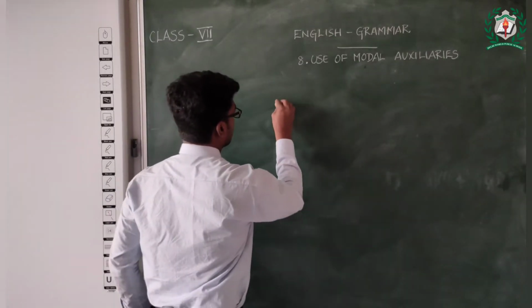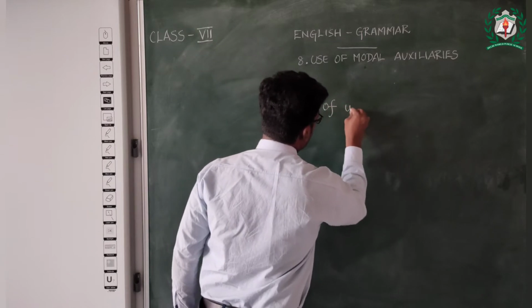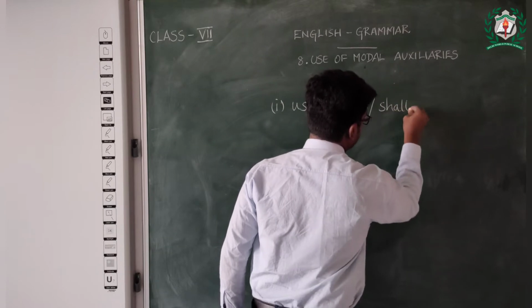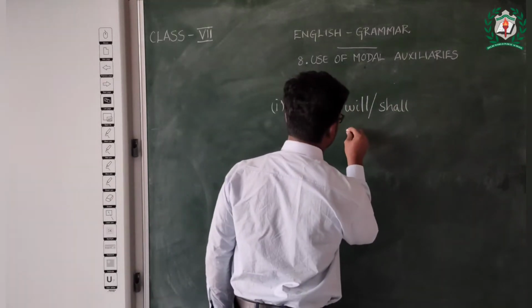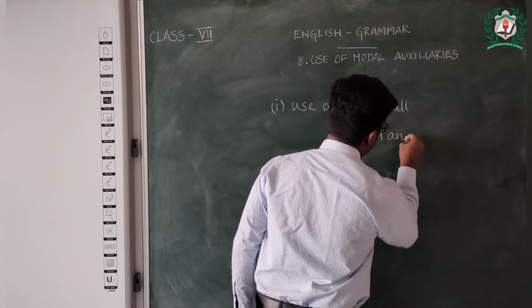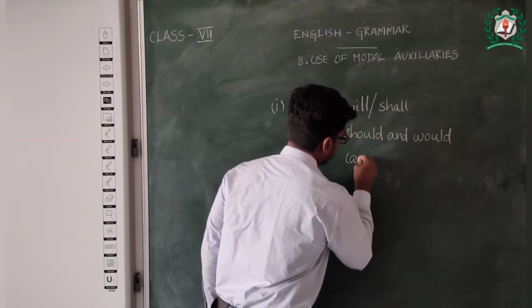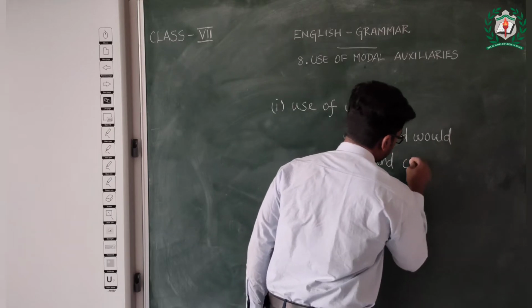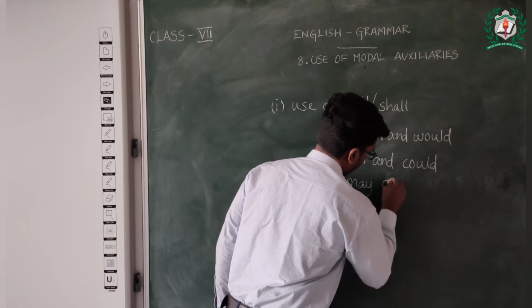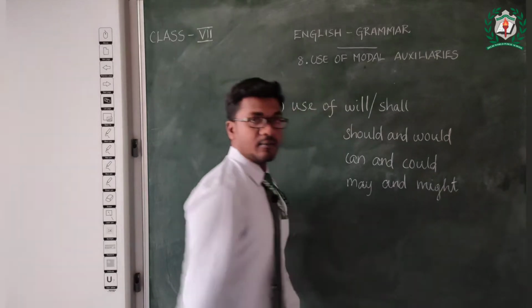Today we will be learning about the use of will or shall, should and would, can and could, may and might.